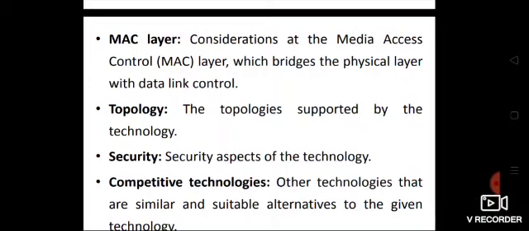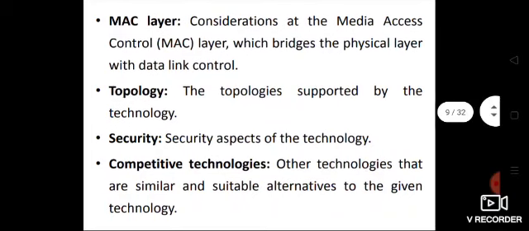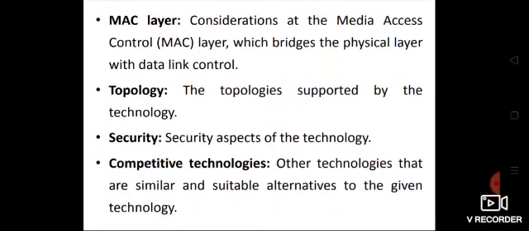Then the security aspects of the technology. What kind of security measures it takes, what security functionalities it provides, what algorithm it uses, what kind of keys it uses, all those things we'll be studying. And also we'll be studying the competitive technologies. Competitive technologies in the sense other technologies that are similar and suitable alternatives to the given technology.